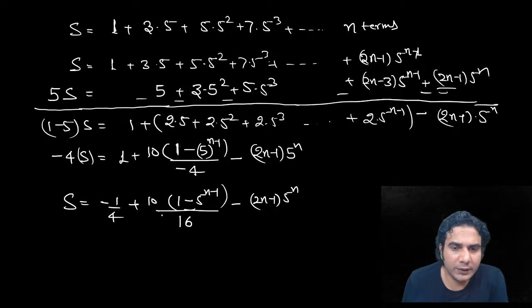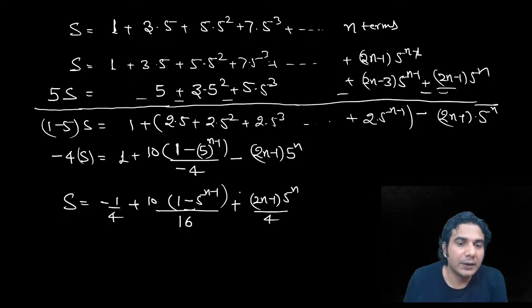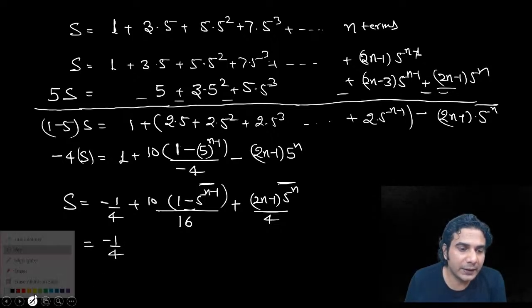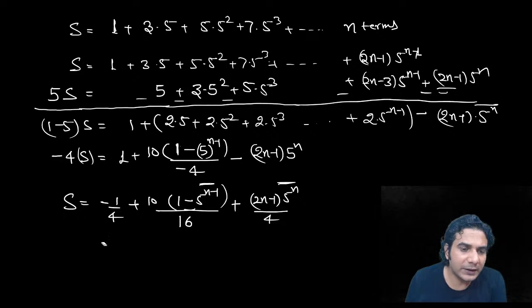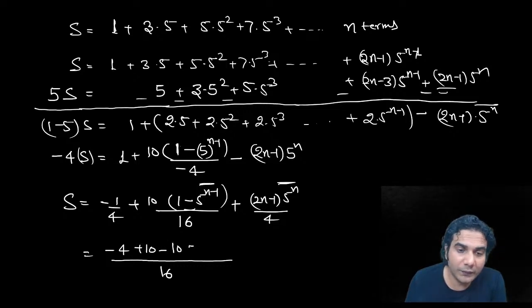And if you want, you can club, let me tell you, okay, you need to divide, so this is going to be plus 4, sorry, okay. So if you want, you can further simplify it. Further simplify means you can club this and this term together, and these constants together. So basically you can write minus 1 by 4 as 16. Take LCM 16 everywhere, all right. So finally you can write like this. Whole divided by 16, it will be minus 4. Okay, this is going to be plus 10 minus 10 into 5 raised to n minus 1, which you can write 2 into 5 raised to n, right?